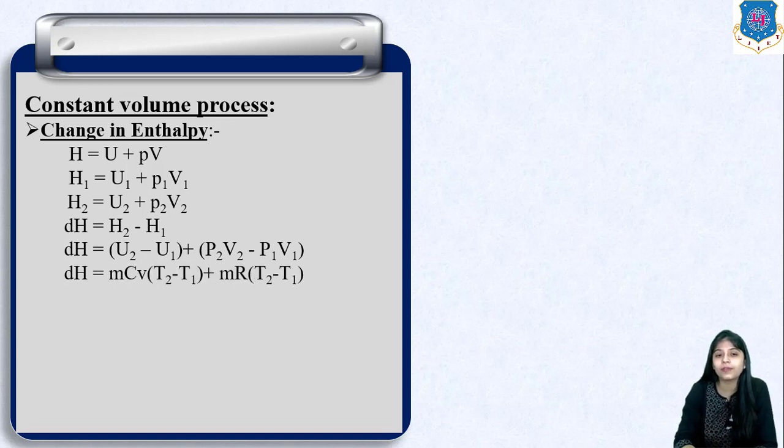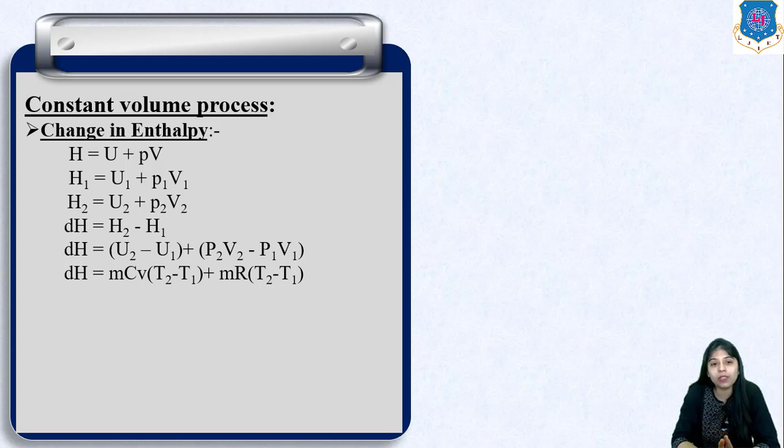Substituting the characteristic gas equation PV is equal to mRT, we get mCv (T2 minus T1), which is nothing but the formula for change in internal energy. In case of P2 V2, we have substituted mRT2, and instead of P1 V1 we have substituted mRT1.